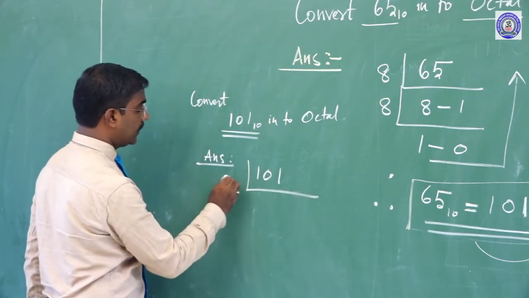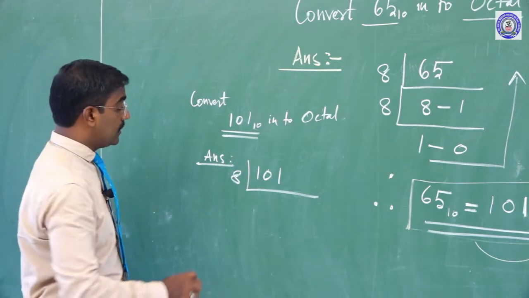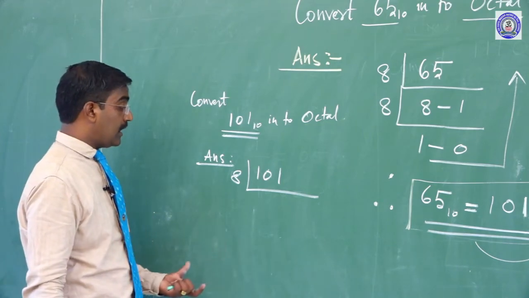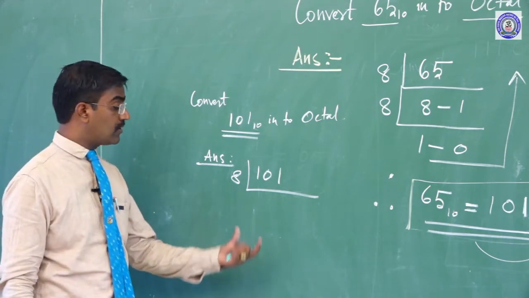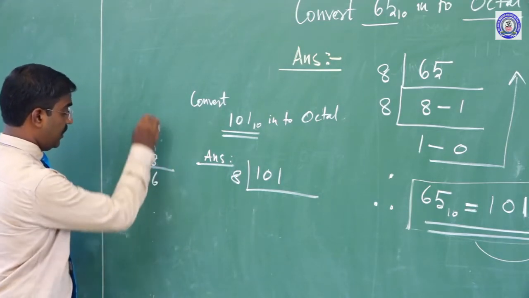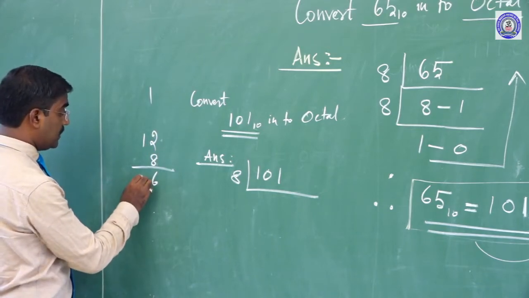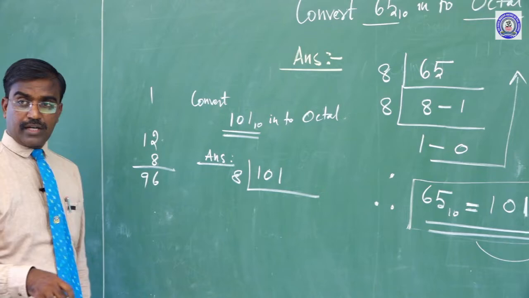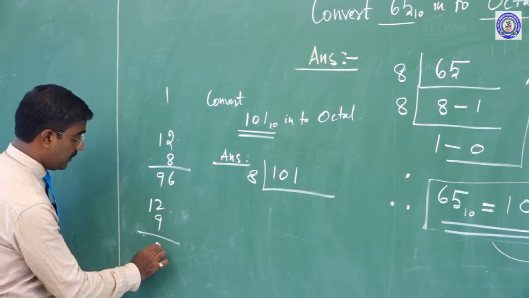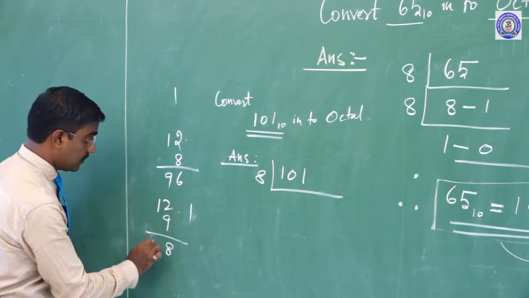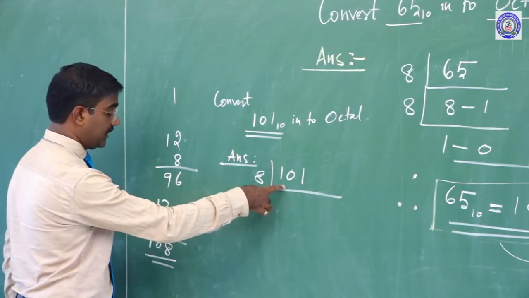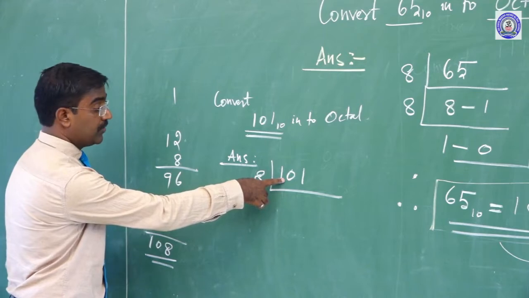In this 101, how many 8s are there? Come on. 8 10s are 80. 8 11s are 88. Okay. And then 8 12s are, 12 8s are 96. 1 is a balance. Here 12 9s are 108. So this 108 is greater than 101, which is the maximum value, but the given value is 101.